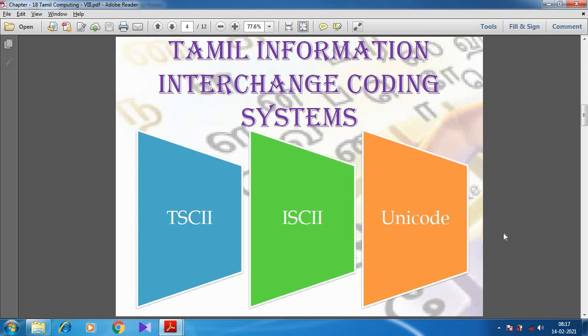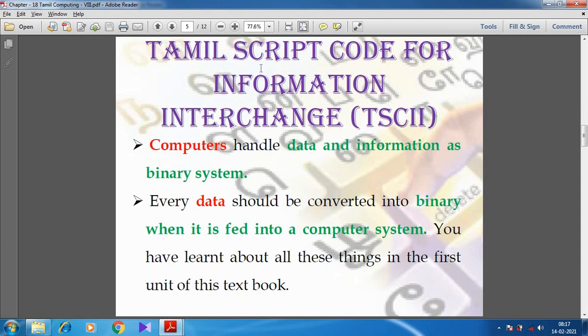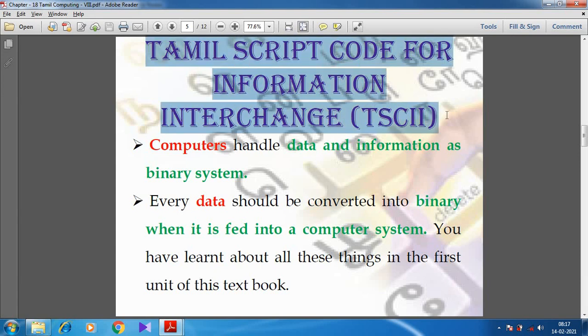In the second chapter itself we discussed several coding systems such as BCD and ASCII. Is it right or not, students? Right. Now we are going to see in this video about these three Tamil information interchange coding systems. First of all, let us start with TSCII. What is meant by TSCII? That is Tamil Script Code for Information Interchange.